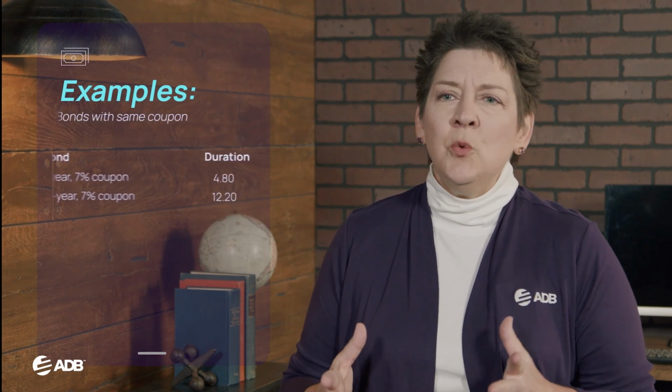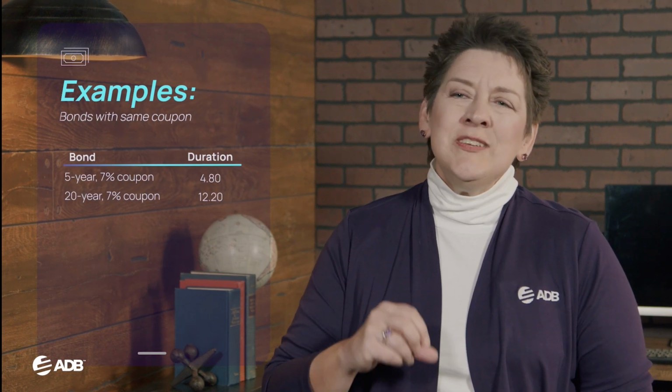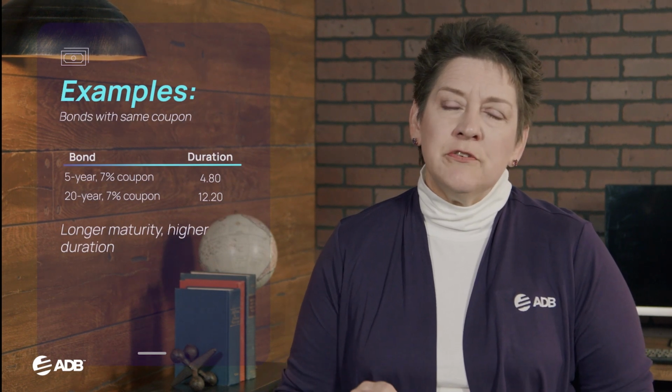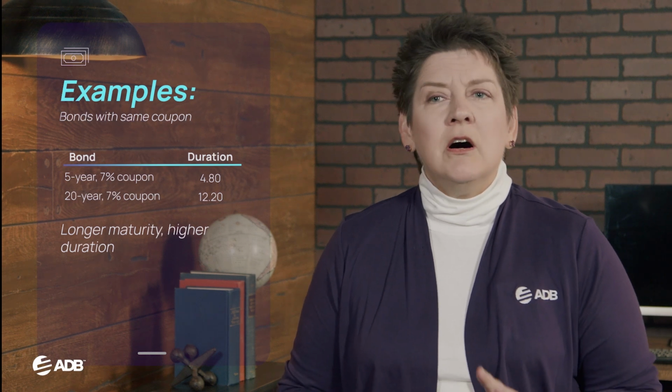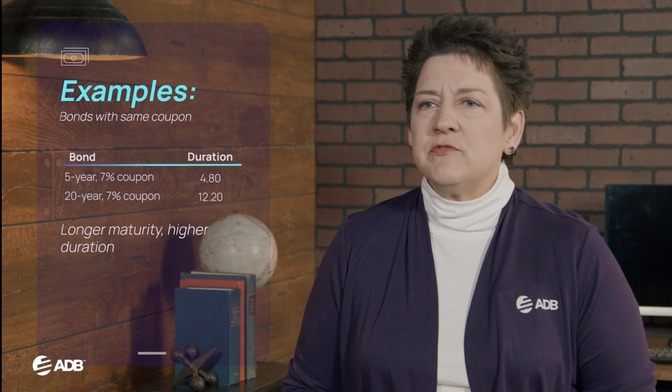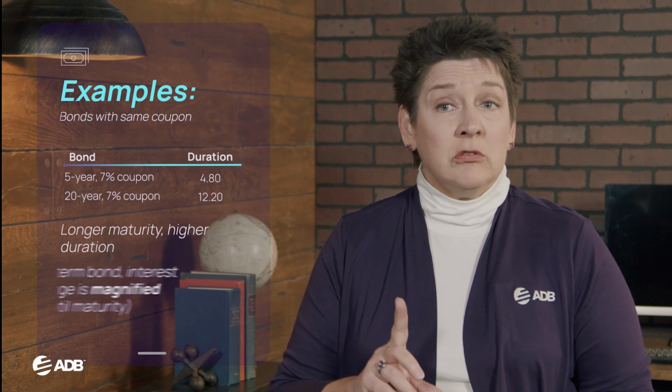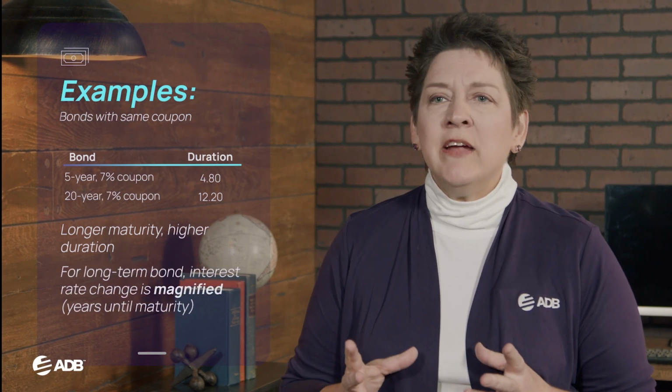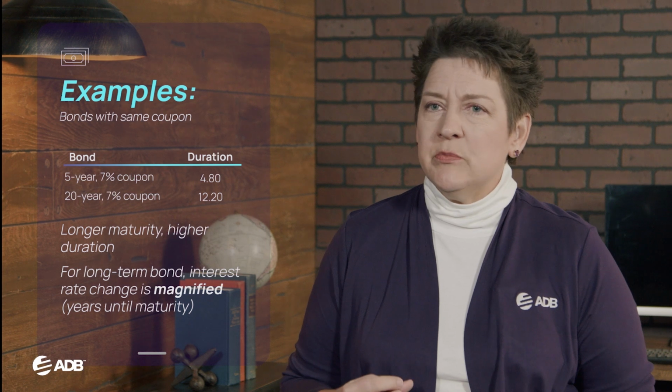Let's look at a few examples with side-by-side comparisons of different bonds. In our first example, when we compare two bonds with the same coupon, we see the bond with the longer maturity has the higher duration. A small change in interest rates may not result in much of a change in price for a short-term bond, but for a long-term bond, the change is magnified due to the number of years until maturity.